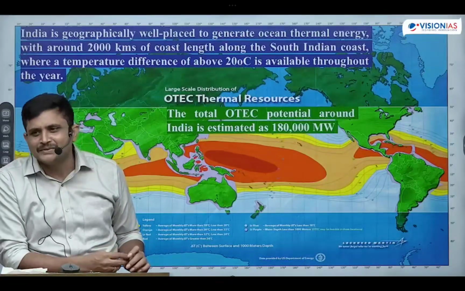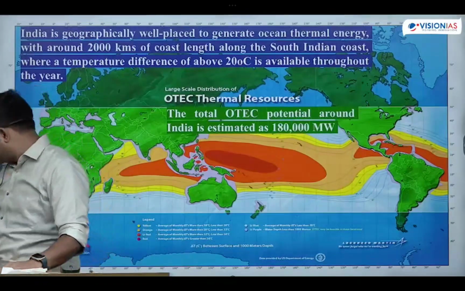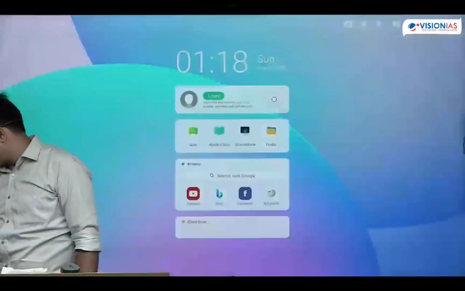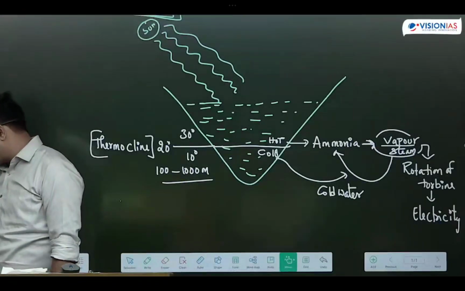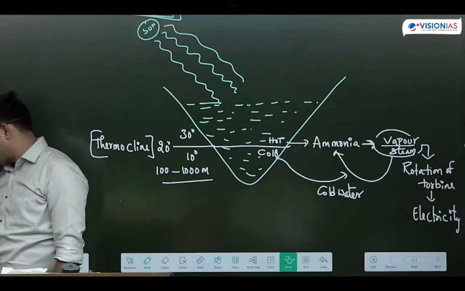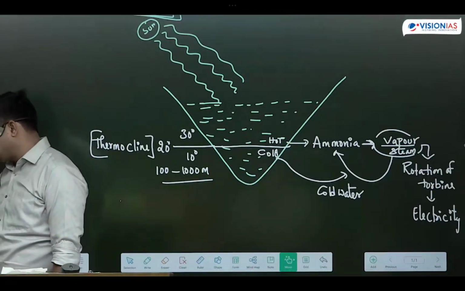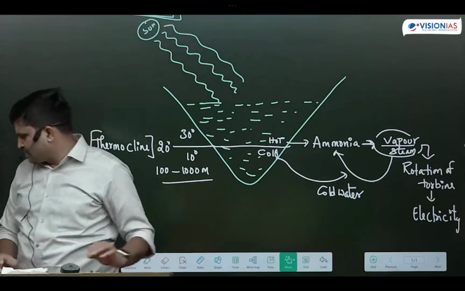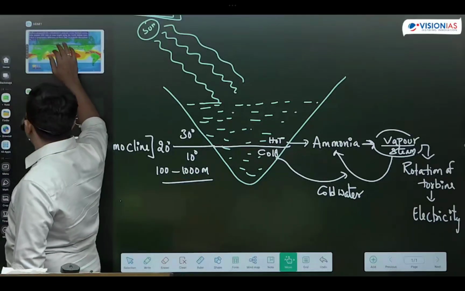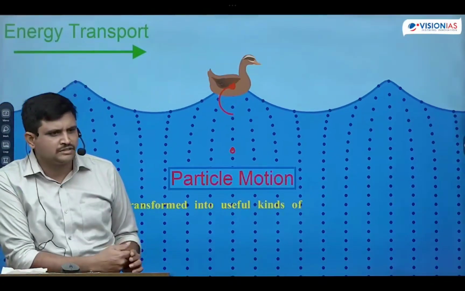Okay, next one is tidal energy. Tides in the ocean are produced due to the gravitational pull of sun, moon, and earth.